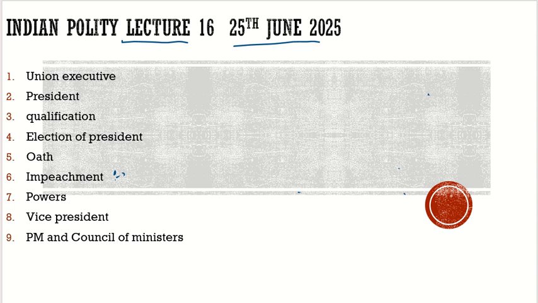So what are these powers? For example, the president has the military powers. What military powers does he enjoy? He is the supreme commander of the military, all the departments of the military. No one is above him with respect to the military. He is the supreme commander of the Air Force, the Navy, and the Army.